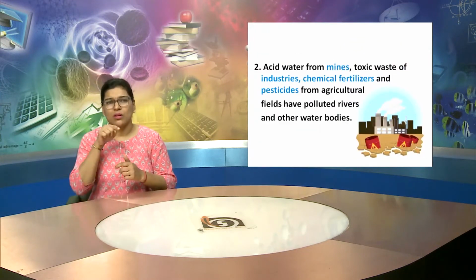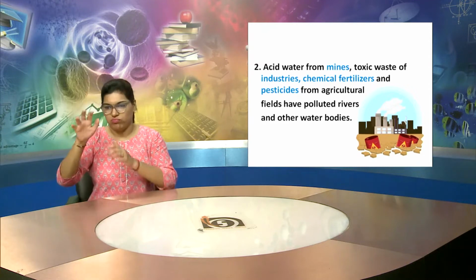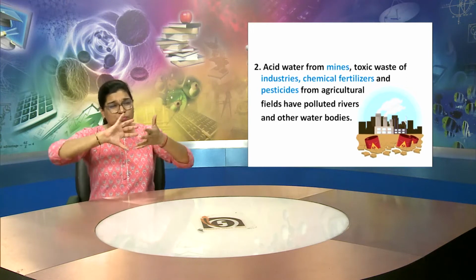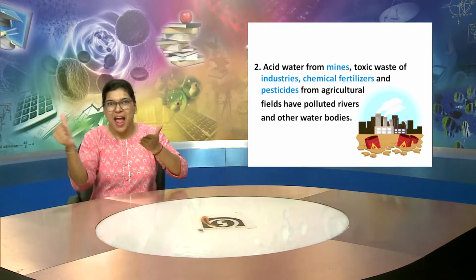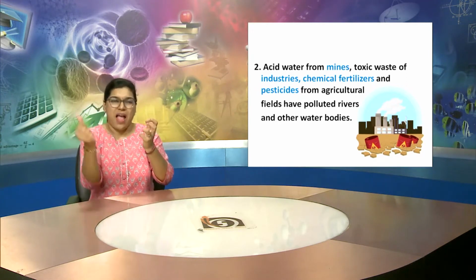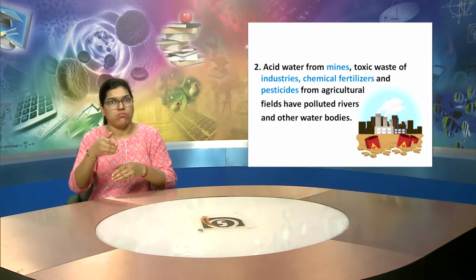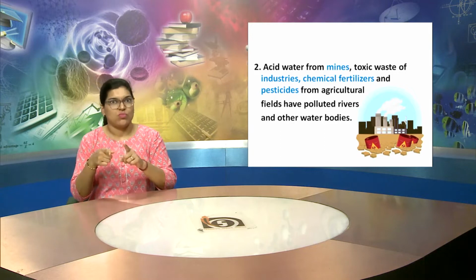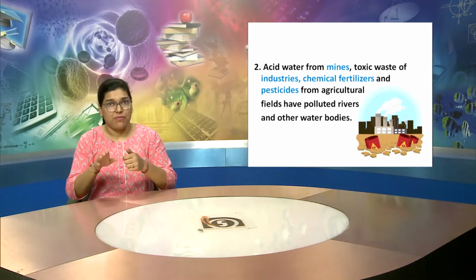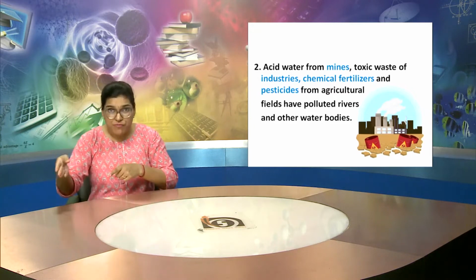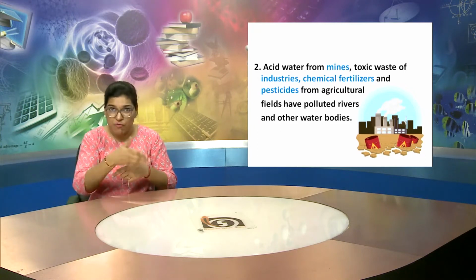Now, this is the second point. We have already understood about the coal mines. There is acid water which comes from those coal mines, and also the toxic waste of industries, and chemical fertilizers and pesticides from agricultural fields.